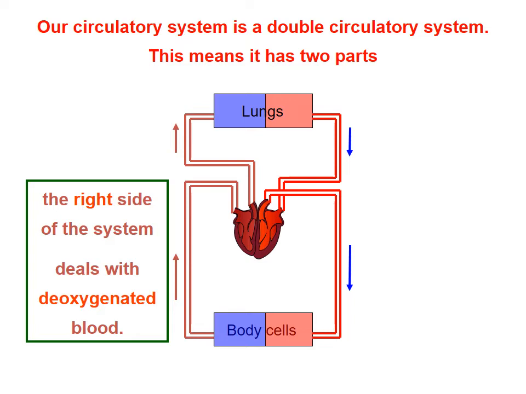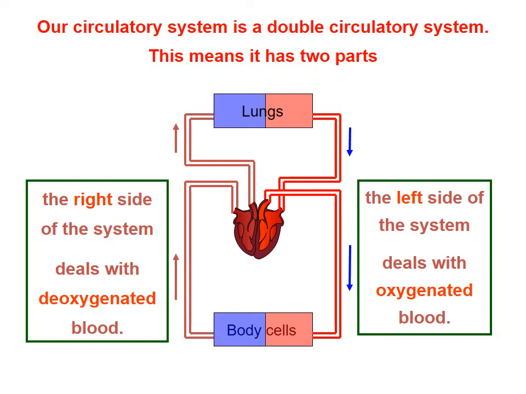In another way also, one is the right side of the heart, another is the left side of the heart. The right side of the heart is mainly dealing with deoxygenated blood, and the left side of the system is mainly dealing with oxygenated blood. So these things are all known to you.